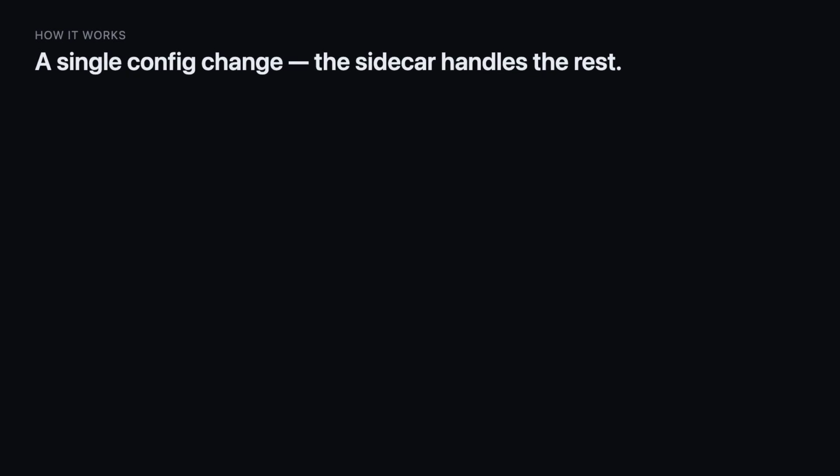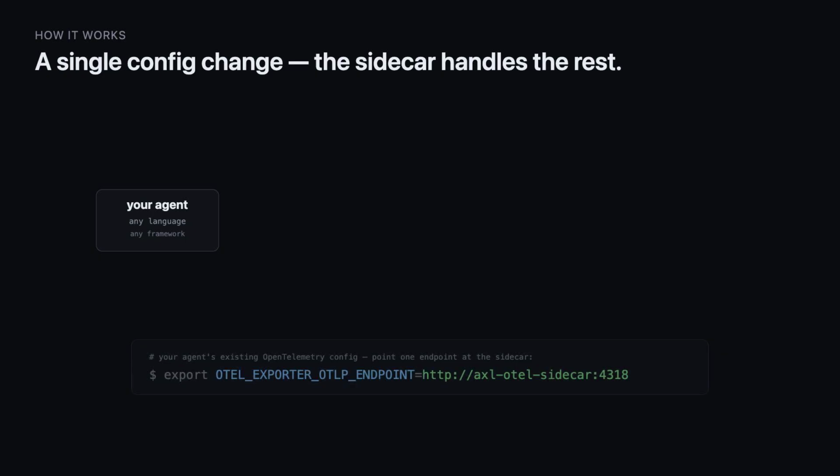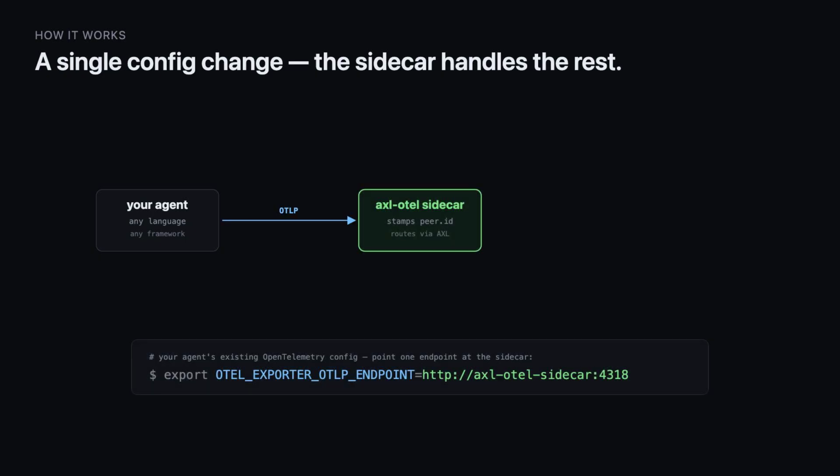Any agent or MCP server keeps its own OpenTelemetry setup and can configure it any way they like. The only change: point one OpenTelemetry endpoint at a remote sidecar. The sidecar stamps a peer ID into OpenTelemetry baggage and routes the span over Axel itself.